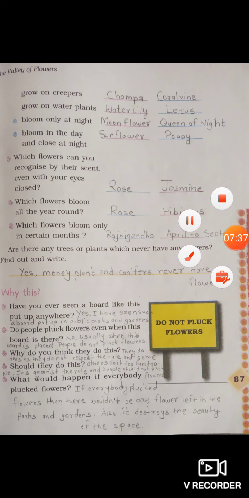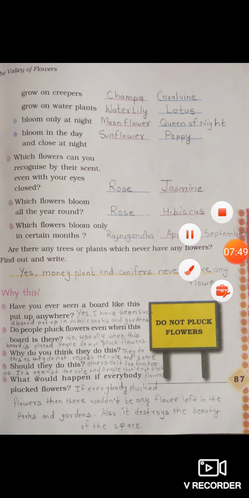Now next. Have you ever seen a board like this put up anywhere? Yes, I have seen such a board put up in public parks and gardens. Do people pluck flowers even when this board is there? No. Usually when this board is placed, people do not pluck flowers. Why do you think they do this?